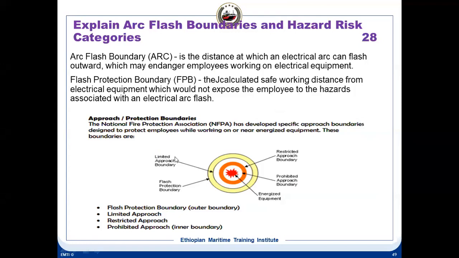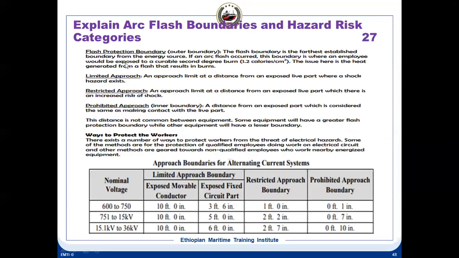The next one is called the limited approach boundary. That is the next boundary. The third one is the restricted approach, and the fourth one is the prohibited approach. You cannot reach here. So there are four boundaries: prohibited approach boundary, restricted approach boundary, flash protection boundary, and limited approach boundary. The flash protection boundary is the farthest one, quite far away from the equipment. If an arc flash occurs, this boundary is where an employee would be exposed to a curable second-degree burn. The issue here is that heat generated from the flash results in burns.